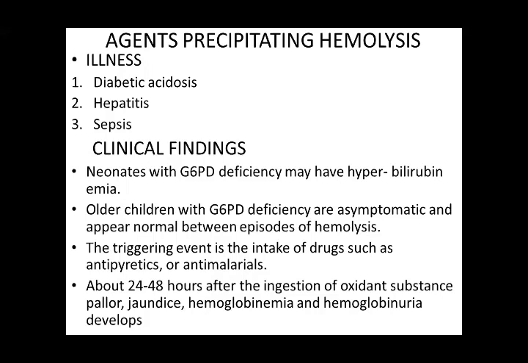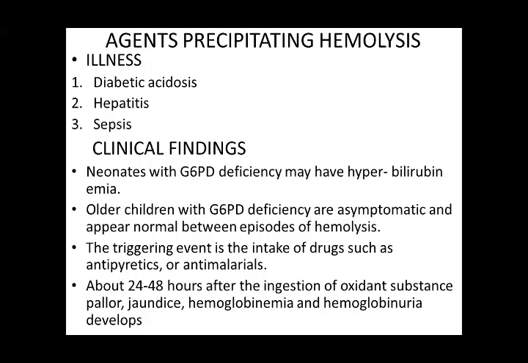Now, what are the clinical findings? Children with G6PD deficiency may have hyperbilirubinemia. Older children with G6PD deficiency are asymptomatic and appear normal between episodes of hemolysis. The triggering event is the intake of drugs such as antipyretics or antimalarials.